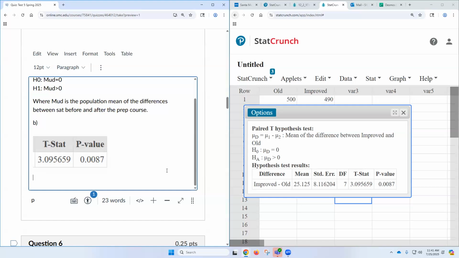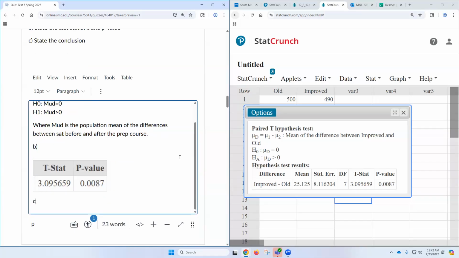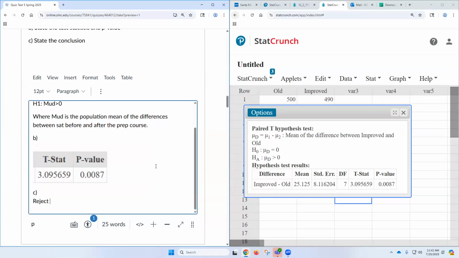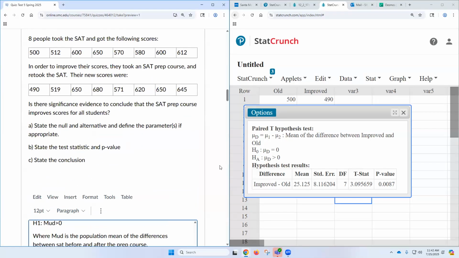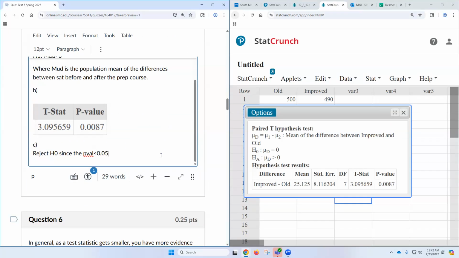Okay, now what else do we have to do in this test question? Part C, state the conclusion. Okay, C. What do we do, you guys? Reject H0 since p-val less than 0.05. Well, I don't know. What's our significance level? Do we have one? No. So then we'll just say 0.05. I would say reject null since p-val less than 0.05.